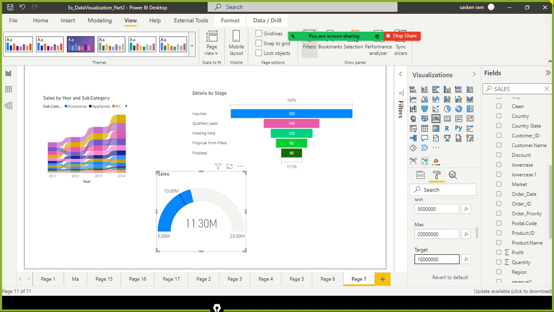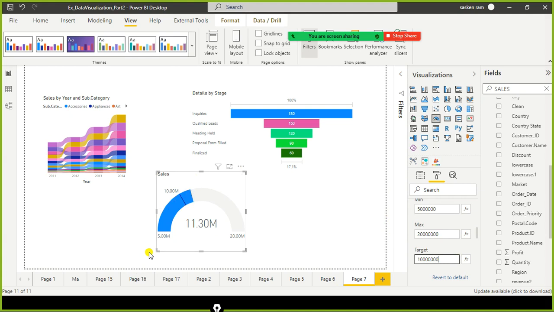Good. So the moment I specified the target, the needle got enabled here, right? The needle got displayed. This needle is the target. The needle represents the goal, the sales goal. In this case, we are supposed to achieve 10 million sales, but we have gone beyond the set goal.